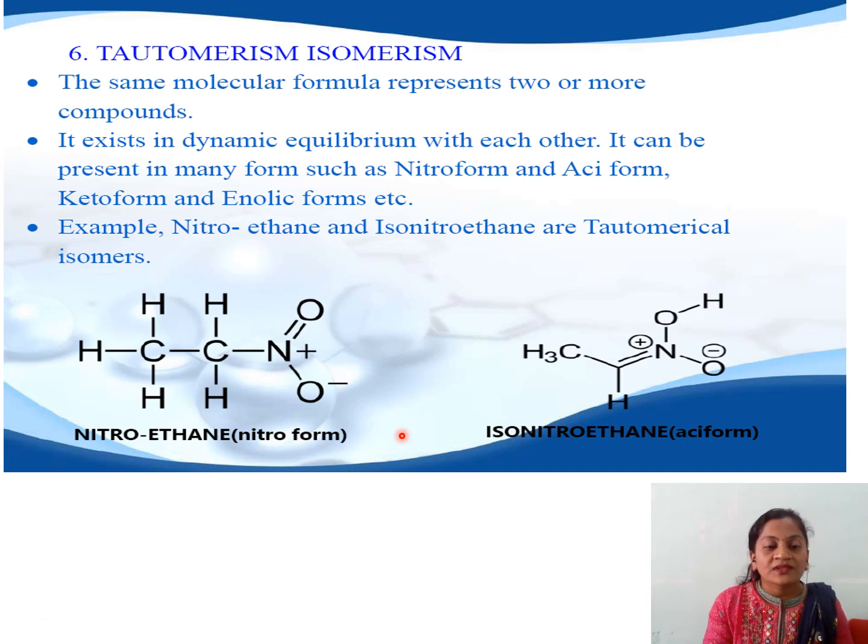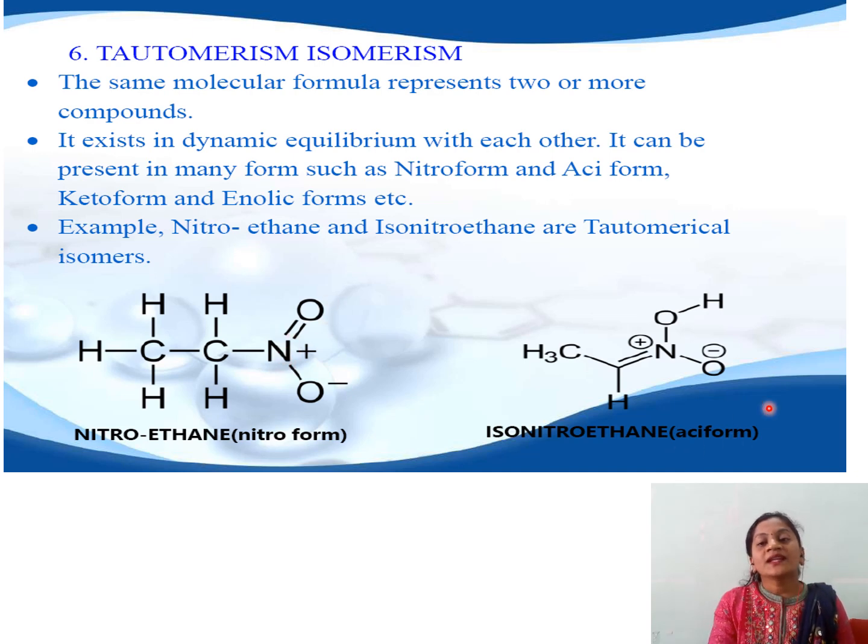The first structure, nitroethane, exists in the nitro form. We can see the free nitro group, NO2, here. While isonitroethane exists in the aci form. This is because the acidic proton is present on the nitro oxygen, and thus there is also a difference in the position of the double bond. In the nitro form, the double bond is present between nitrogen and oxygen.